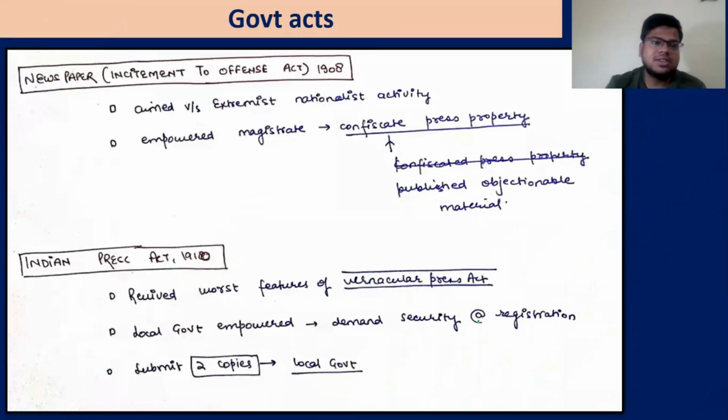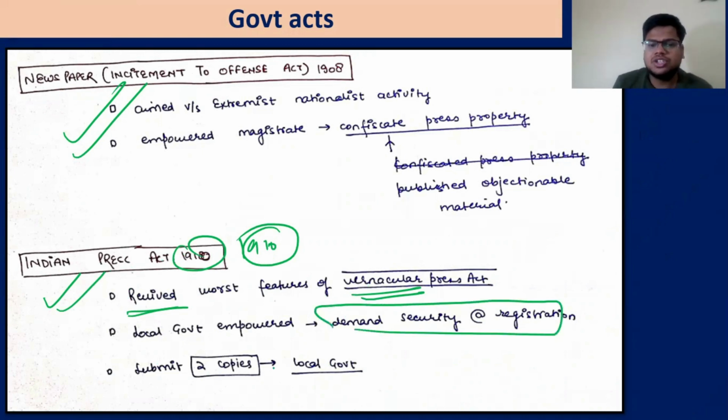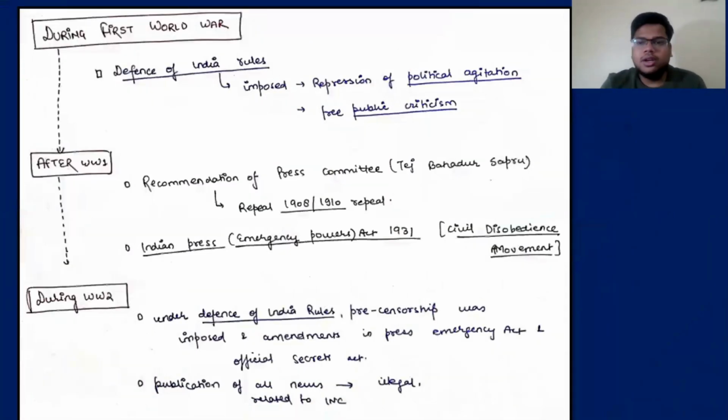Two of them that we have discussed, that is the Newspaper Incitement to Offences Act and then the Indian Press Act of 1910. So it revived the worst features of the Vernacular Press Act. The local government was empowered to demand security at registration, and 2 copies had to be sent to the local government without any payment. Okay. Then during the First World War, and what about till the Second World War?